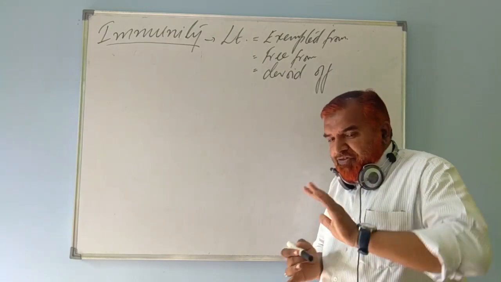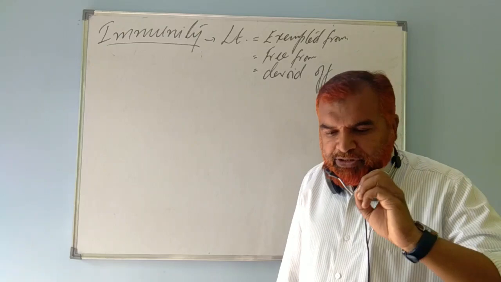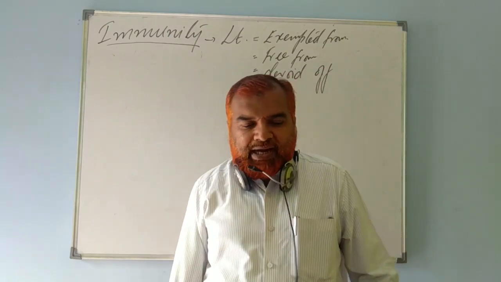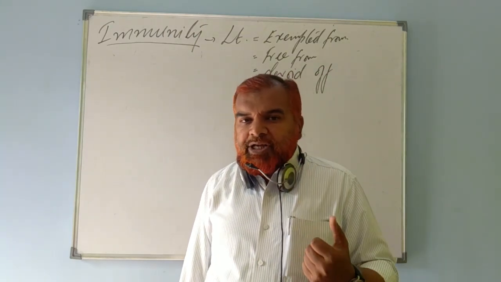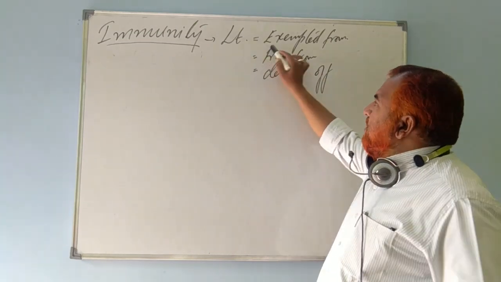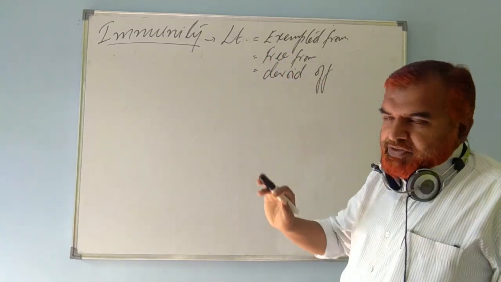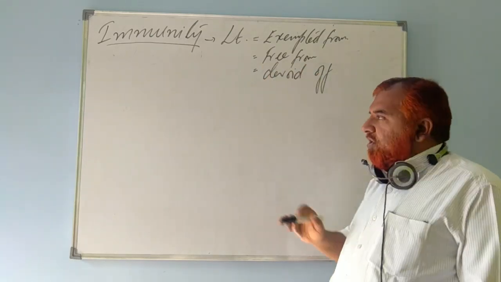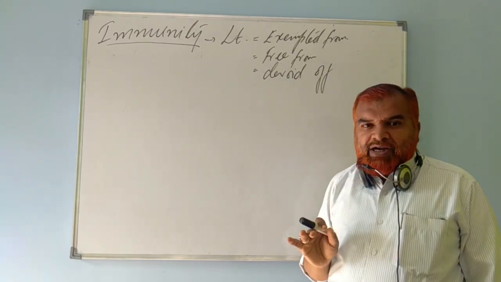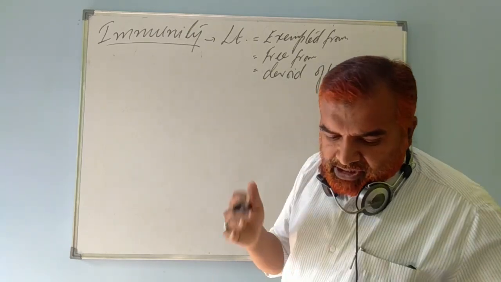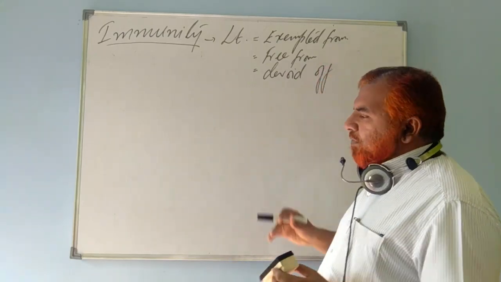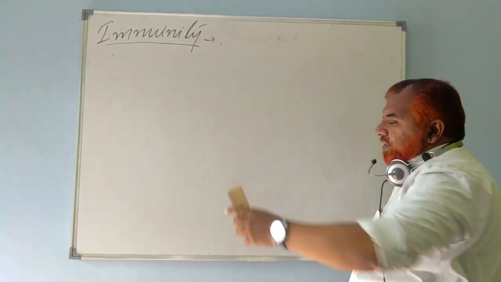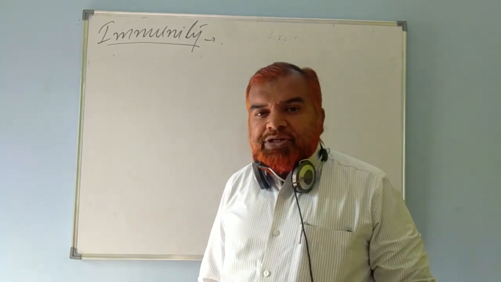The body which is free from diseases, pathogenicity, infections, such a body, such a person is known as an immune person, and such a body has a lot of immunity. So immunity means exempted from, free from diseases, disorders, or devoid of. What do you mean by devoid of? Free from disorders, diseases, infections. Such a condition of the body is defined as immune or immunity. The study of immunity and immune system is called immunology.